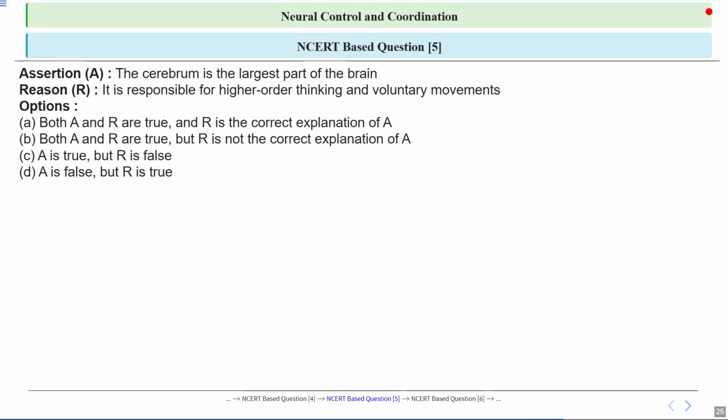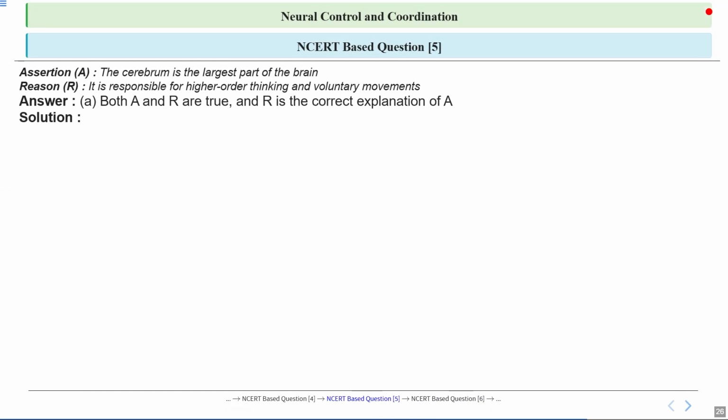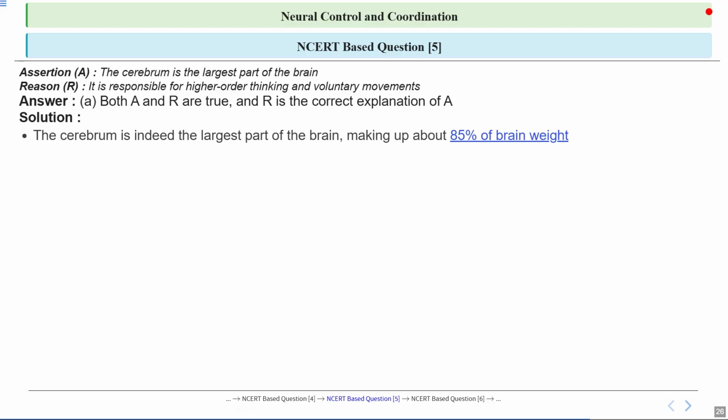This is question number 5, and it is a reason assertion type question. Let's see the assertion first. The cerebrum is the largest part of the brain. Then we have the reason: it is responsible for high order thinking and voluntary movements. Here our assertion is correct, and the reason, that it is responsible for higher thinking and voluntary actions, is also correct. So the correct option will be: both A and R are true, and R is the correct explanation of A. We covered this in our theory also.